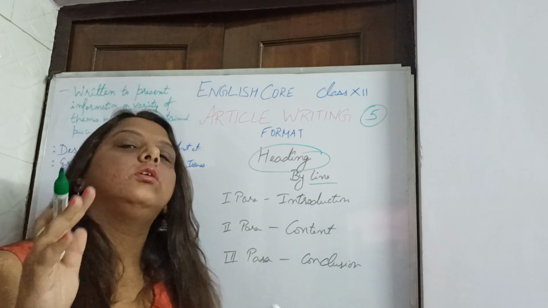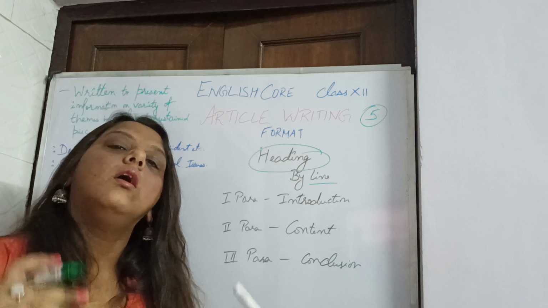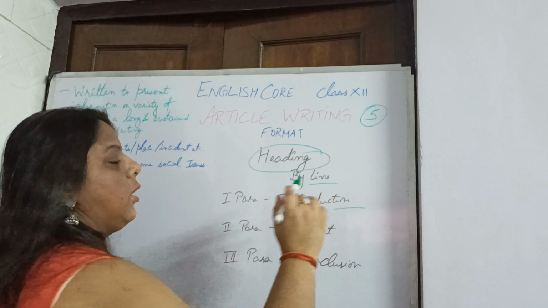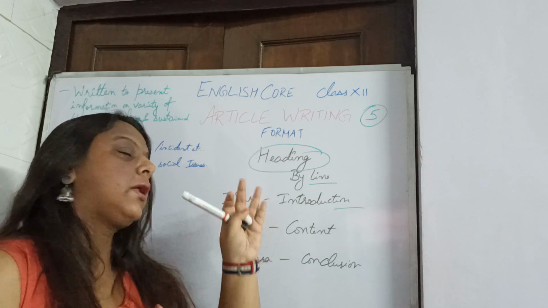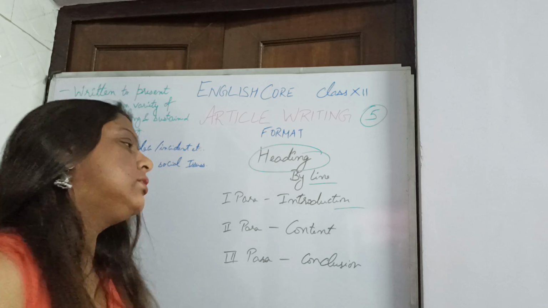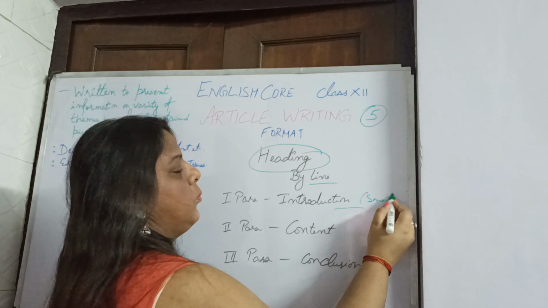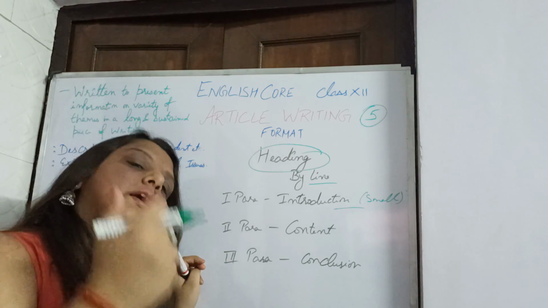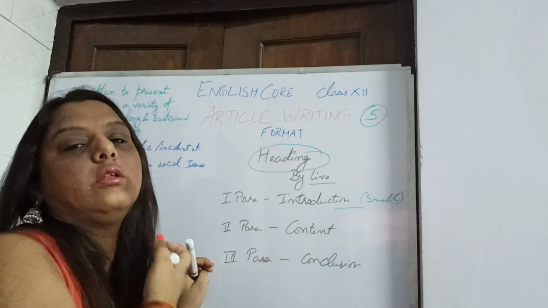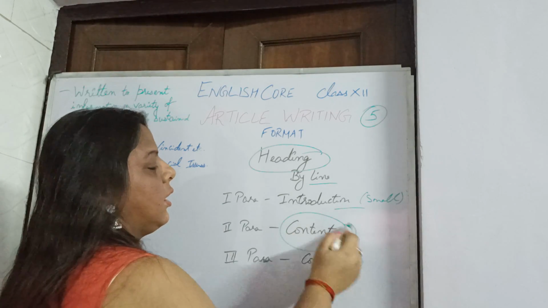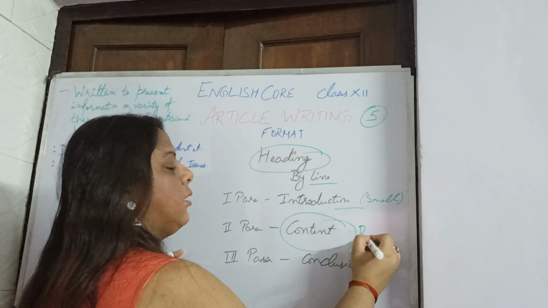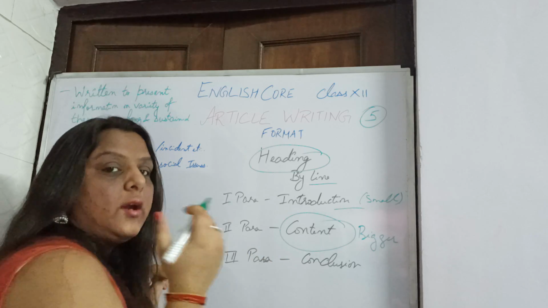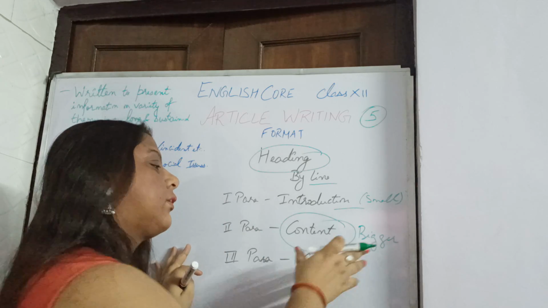Then you need to follow 3 to 4 paragraphs here, right? You need to divide your article into 3 to 4 paragraphs. Your first paragraph would be your introduction part, where you're giving the introductory part of your topic. This would be a smaller one, of 3 to 4 lines. Then the second paragraph, or the next 2 paragraphs, depending upon whether you're writing 3 or 4, would cover your content. It would be the bigger one. If you're writing 4 paras, obviously it would divide into second and third. But if you're writing 3, then you need to write only in the second one. That would be the bigger one.